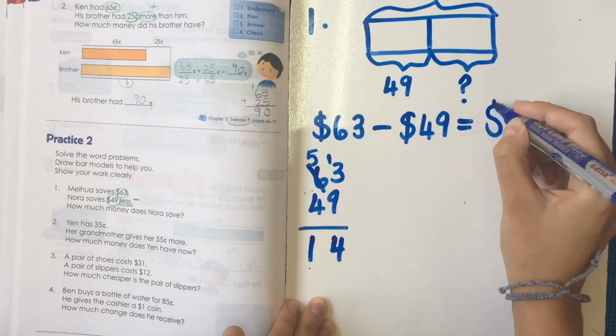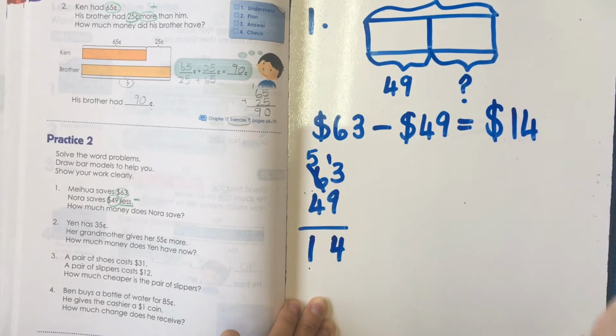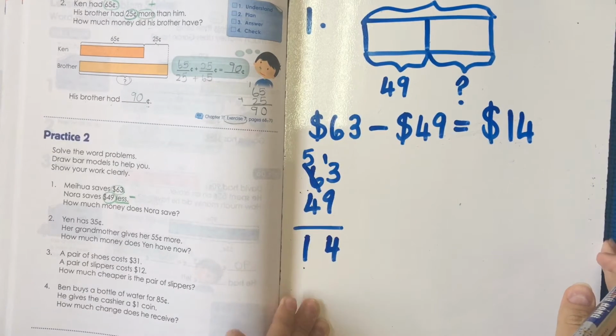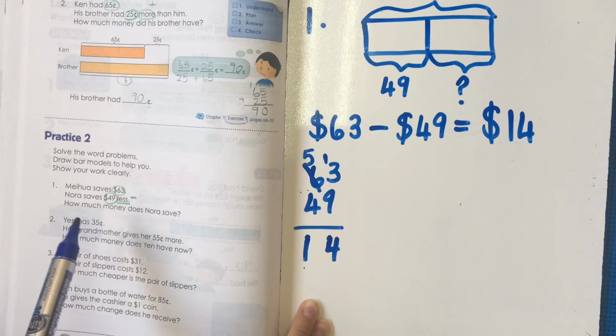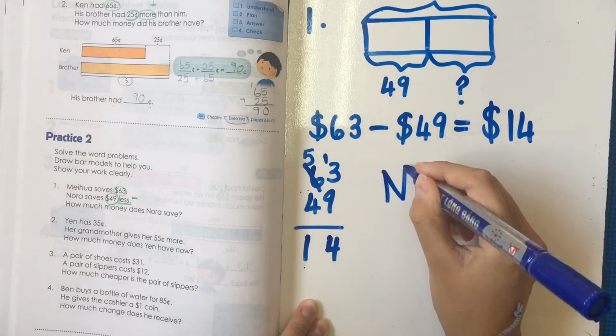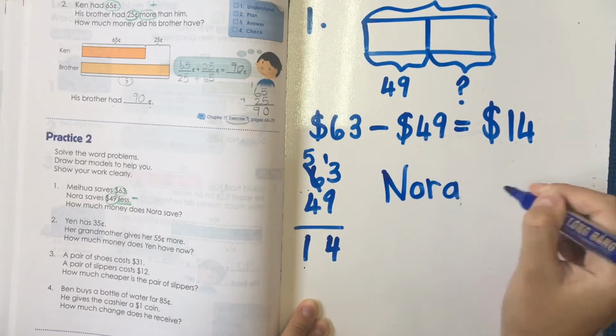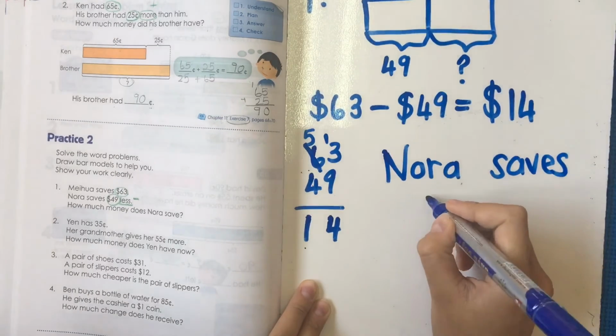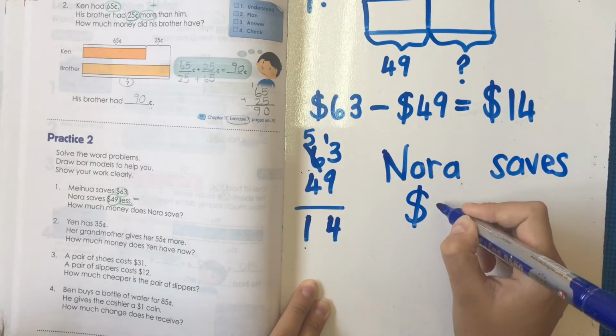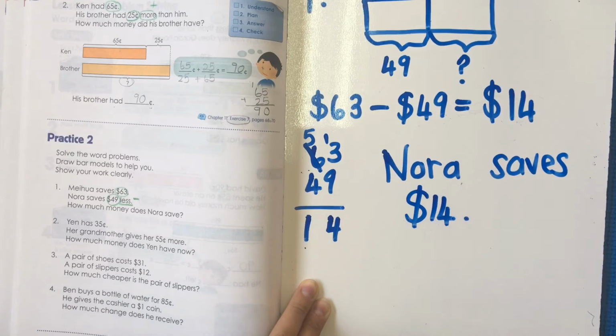And my answer here will be $14. But I am not finished yet because they're still asking for a sentence. The question is, how much money does Nora save? So I will write, Nora saves, and look how I write this, dollars 14. And that is the end of my sum.